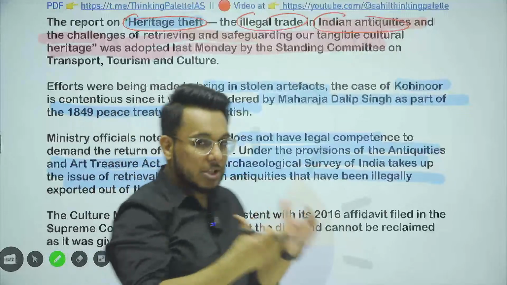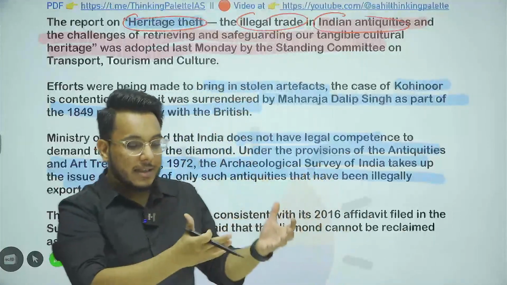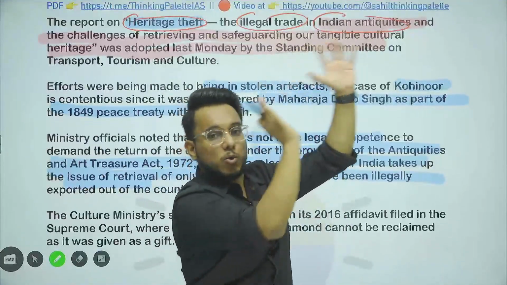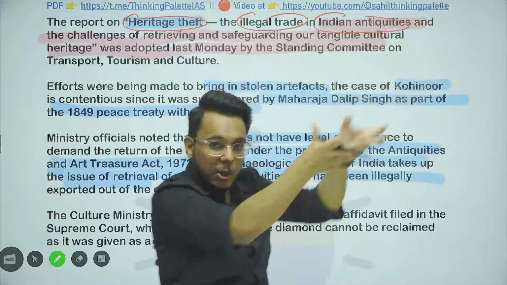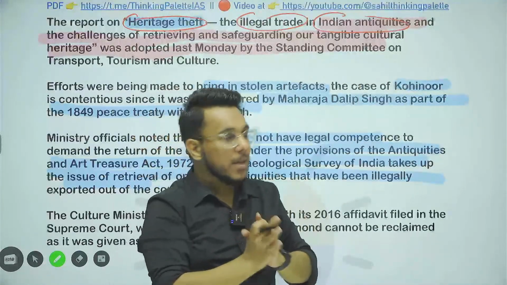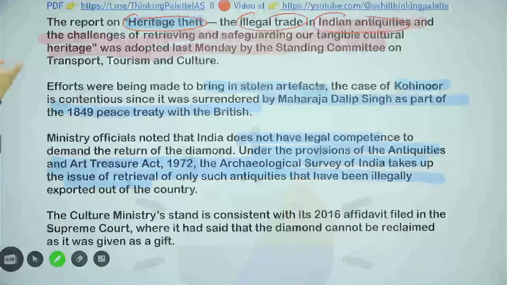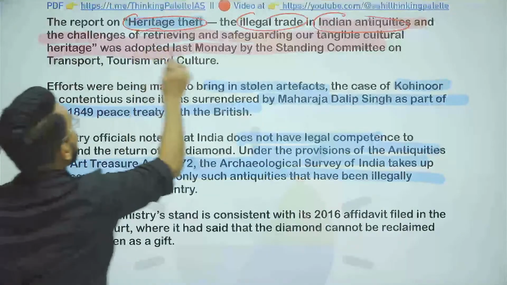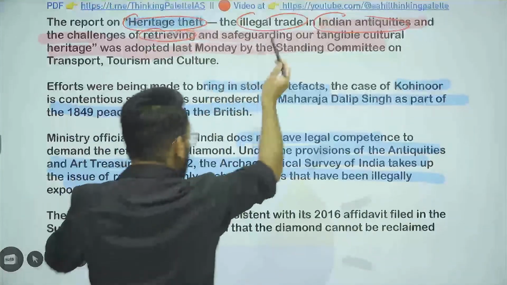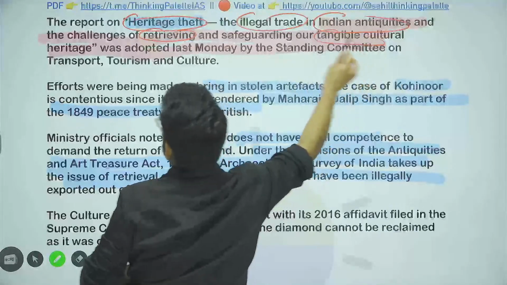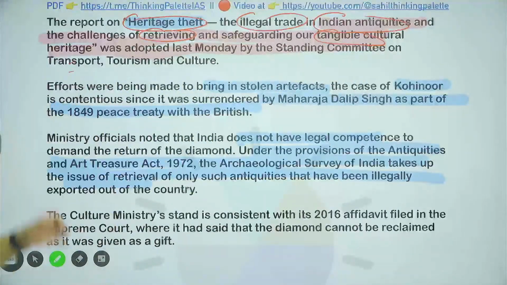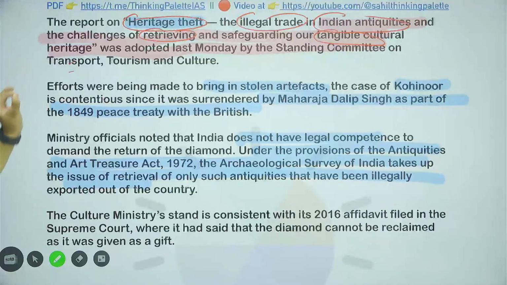A lot of Indian statues and idols have been illegally smuggled to foreign countries and need to be brought back. Many Indian antiquities have been illegally transferred to other countries, and the challenge is in retrieving these idols. We need to bring them back to safeguard, restore and preserve our tangible cultural heritage.